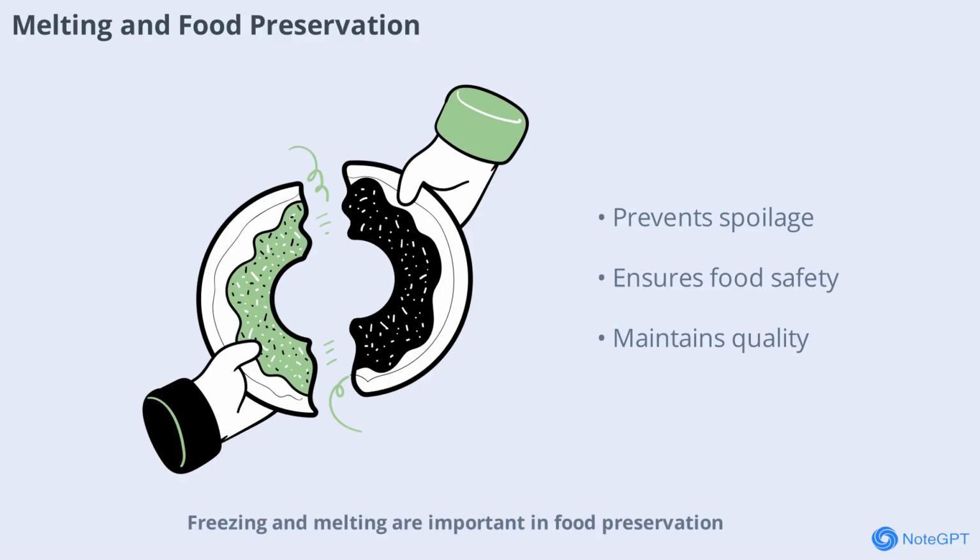Freezing and melting are important in food preservation. Frozen foods are kept solid to prevent spoilage but must be melted or thawed before eating. Understanding melting helps ensure food safety and quality from farm to table.